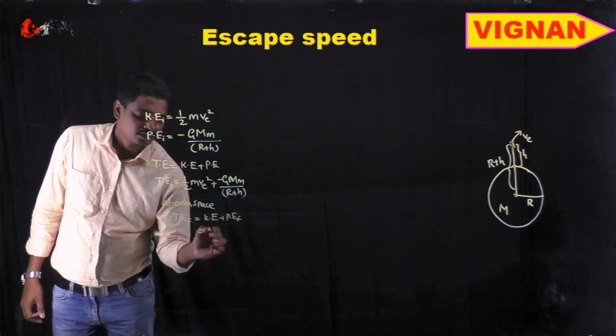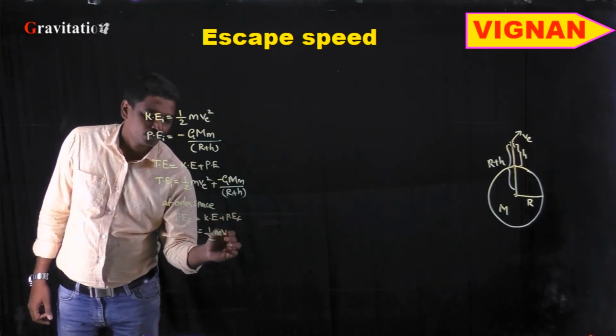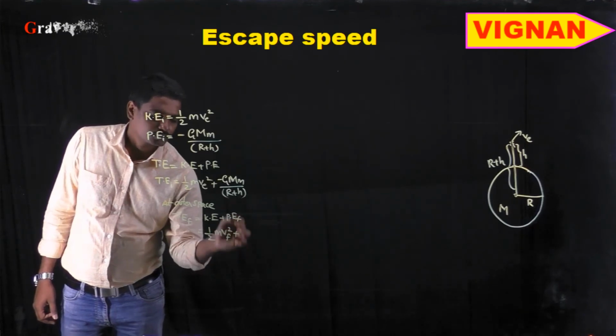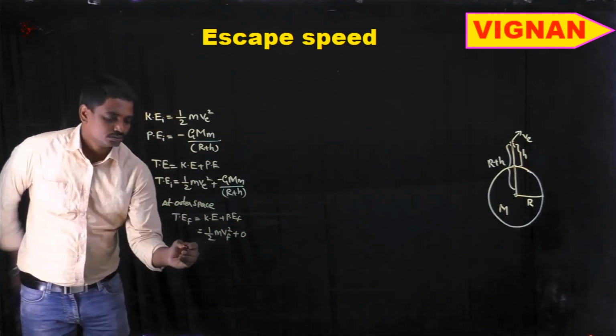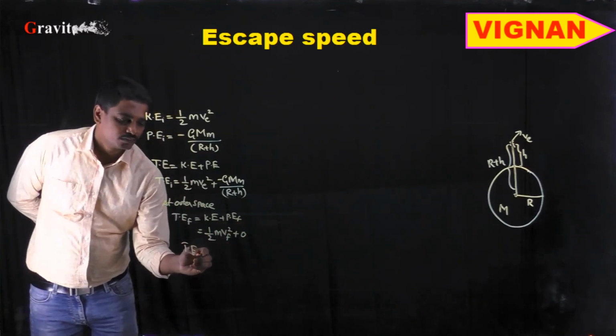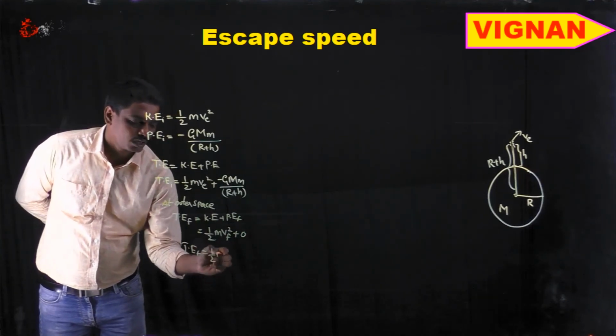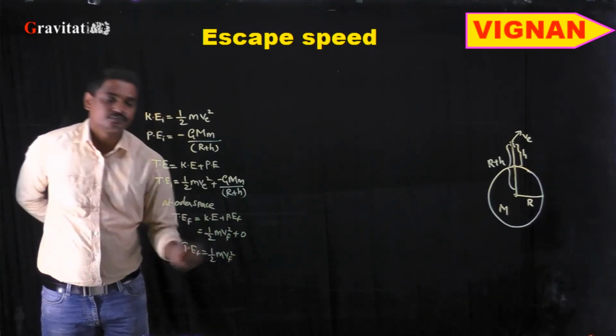The kinetic energy final will be half m v final square plus potential energy which will be 0. So total final energy is equal to half m vf square.